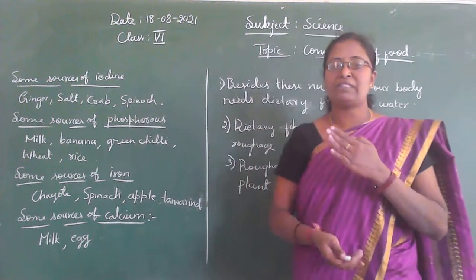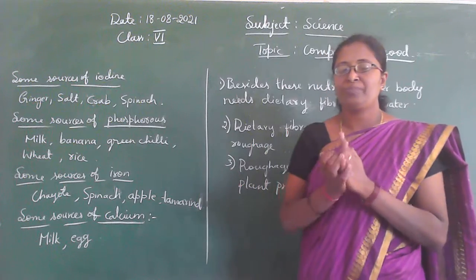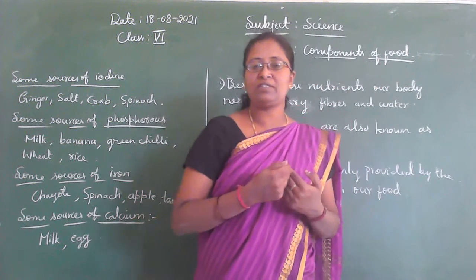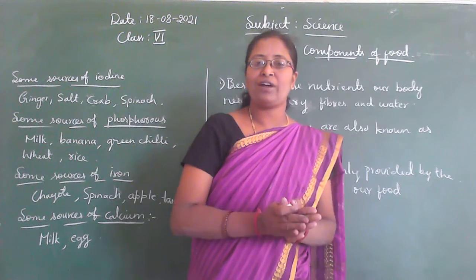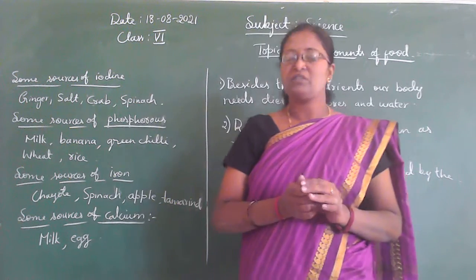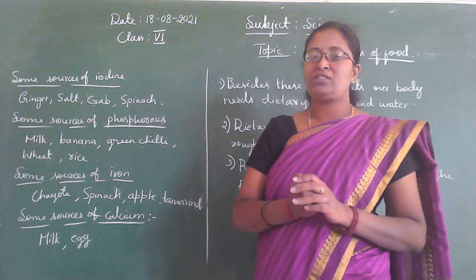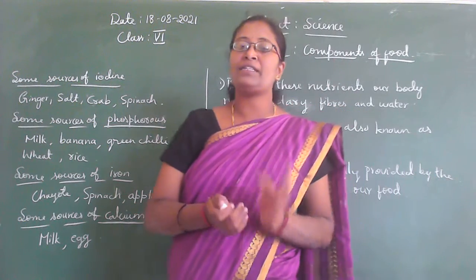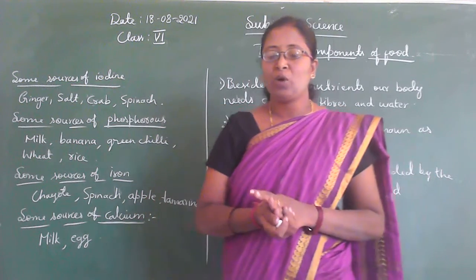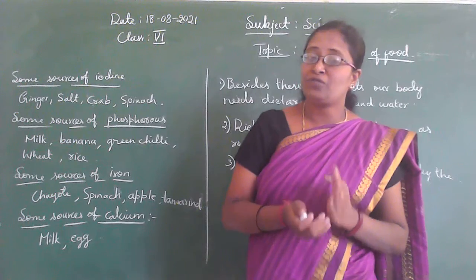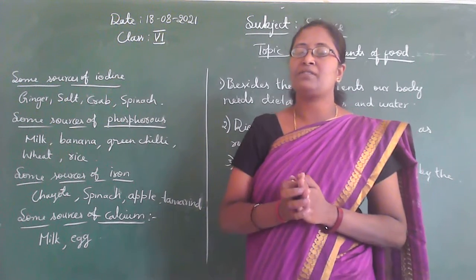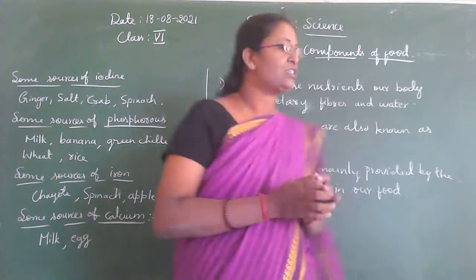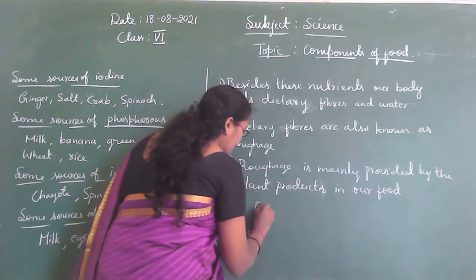So vegetables and fruits we use as food, isn't it? We eat them, so those plant products provide the roughages. For example, whole grains, pulses, potatoes, fresh fruits and vegetables contain dietary fibers or roughages.